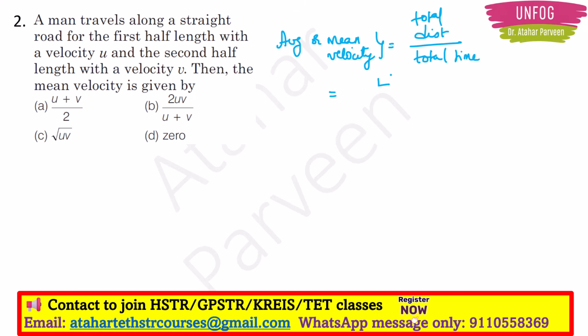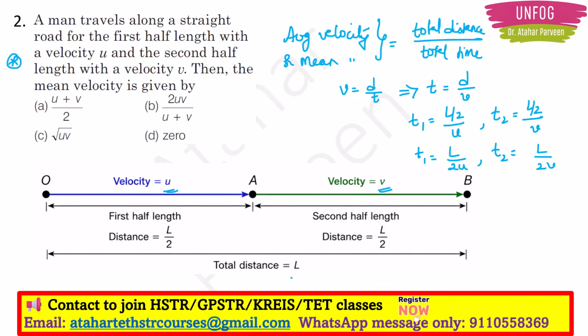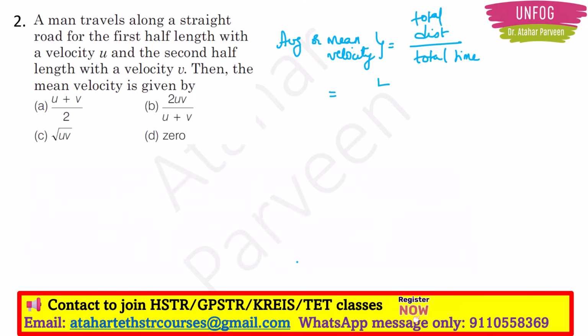It is capital L, right? Upon total time. What is total time? T1 plus T2. So this is equal to L upon, what was T1? L by 2U. What was T2? L by 2V. So this is equal to L by the whole divided by,